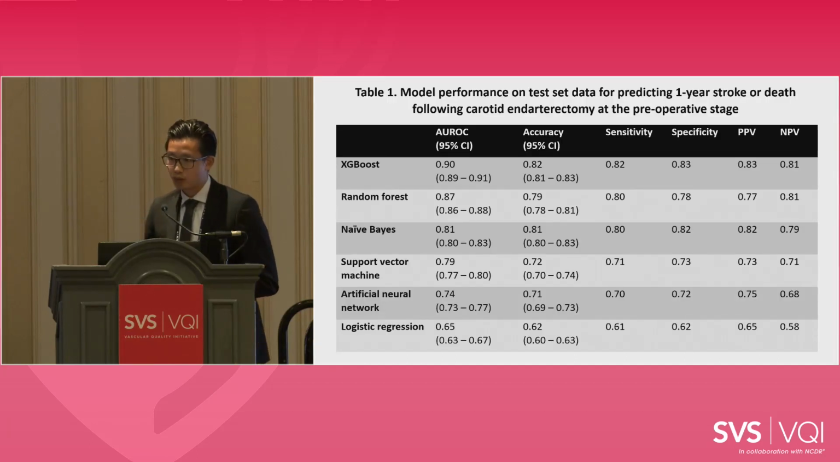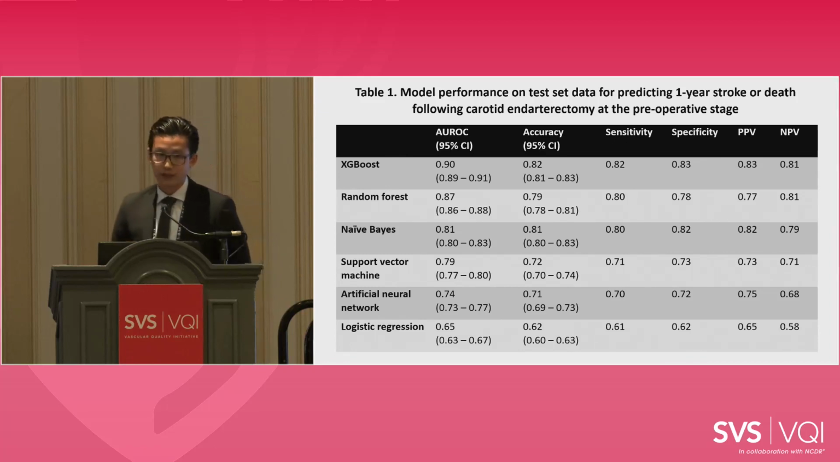This table shows model performance on test set data for predicting 1 year stroke or death following CEA at the preoperative stage. So we trained 6 ML models. The best performing one was XGBoost, and that achieved an AUROC of 0.9, accuracy of 0.82, sensitivity of 0.82, specificity of 0.83, PPV of 0.83, and NPV of 0.81. You can see that this performed significantly better than traditional logistic regression, which only achieved an AUROC of 0.65.